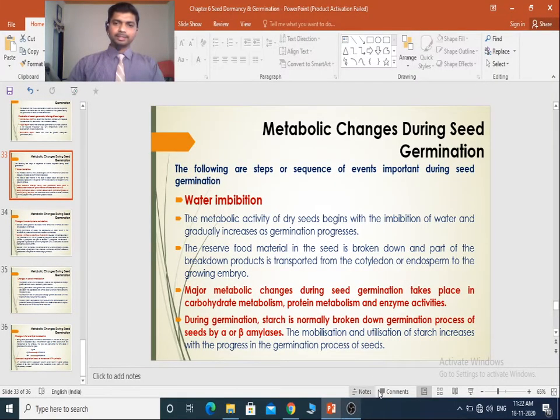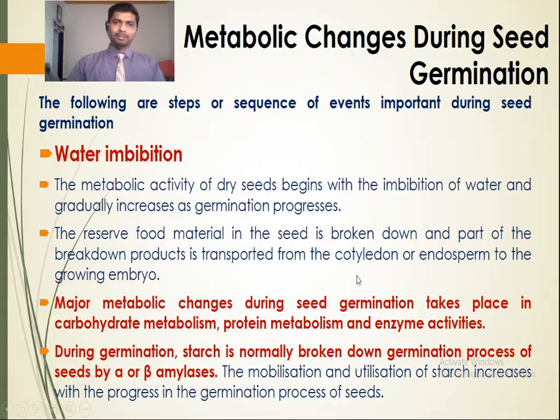Welcome back, dear students. Now I am here again for metabolic changes during seed germination. Seed germination is the process of emergence of plumule and radicle. Which metabolic changes take place inside the seed during the process of germination? I am going to talk about the metabolic changes during seed germination. These are the inner metabolic changes that take place in the seed during germination.